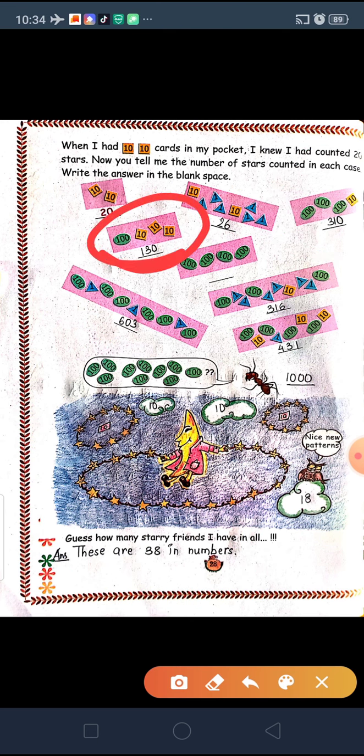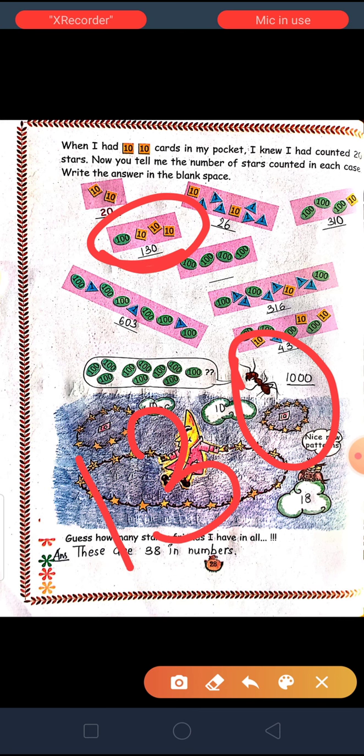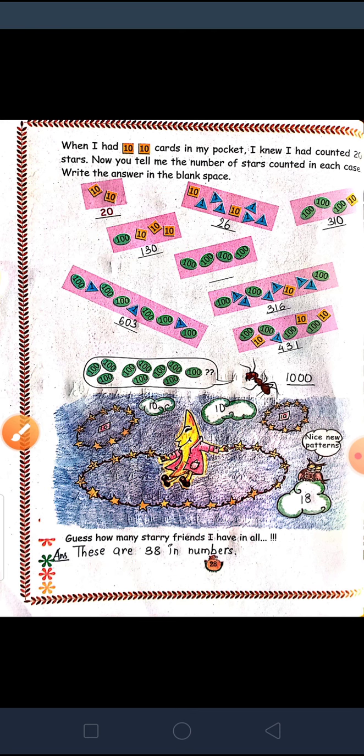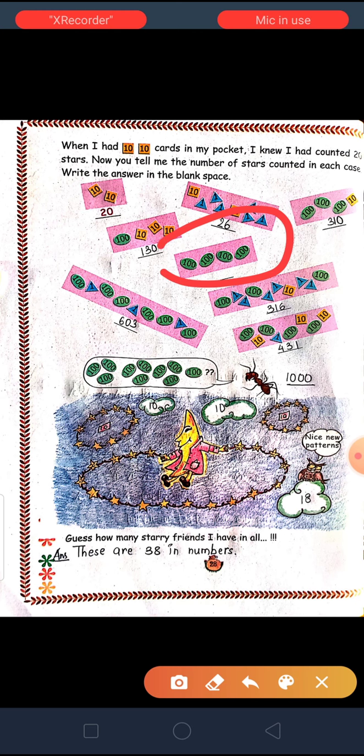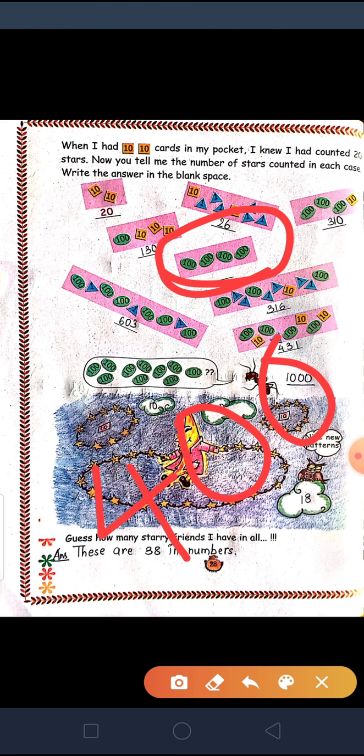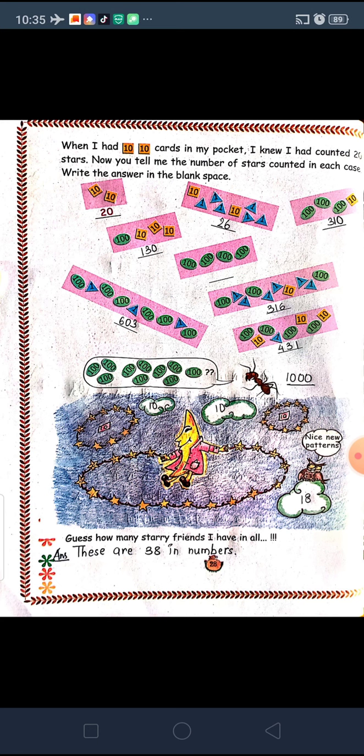Next is 1 card of 100, 3 cards of 10, and there is no card in the ones place, so 130 is our number. Next, I have kept this for you to solve. This is very easy. So total 4 cards of 100, so that is 400 because there is no value on the tens and ones place.